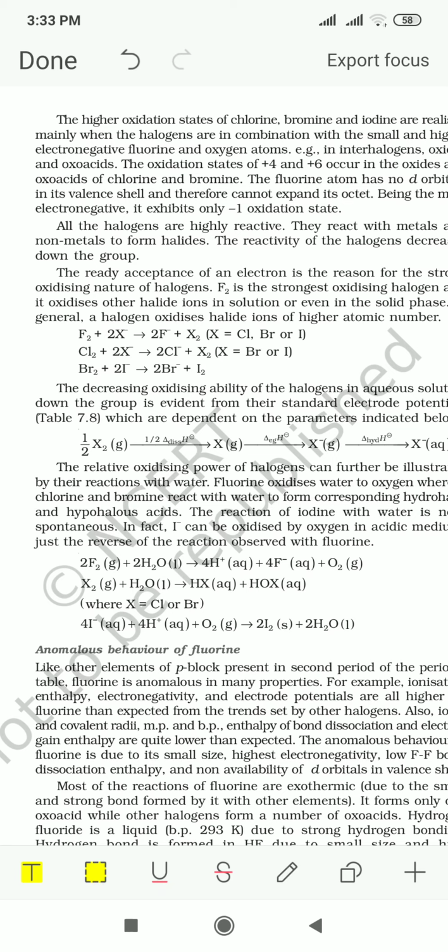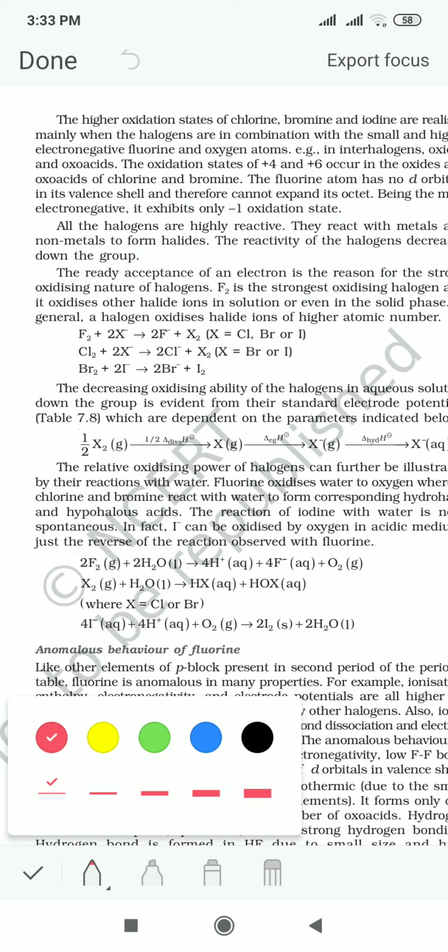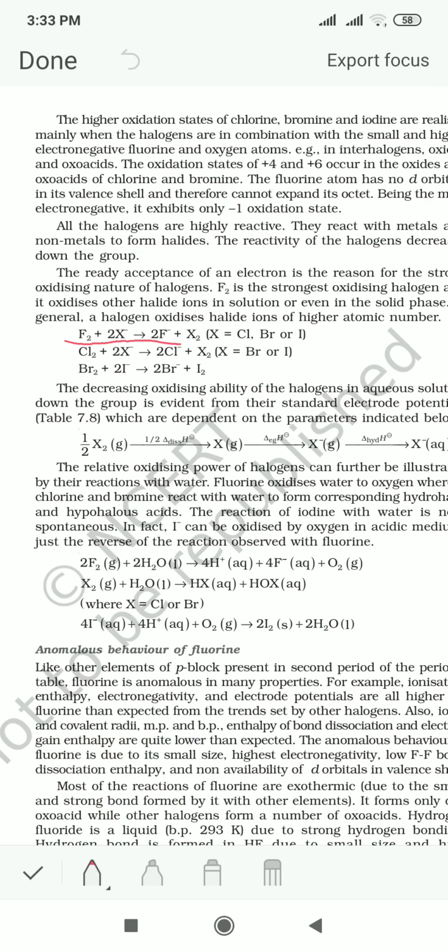If it is reacting with NaCl, then chloride is oxidized to chlorine gas.